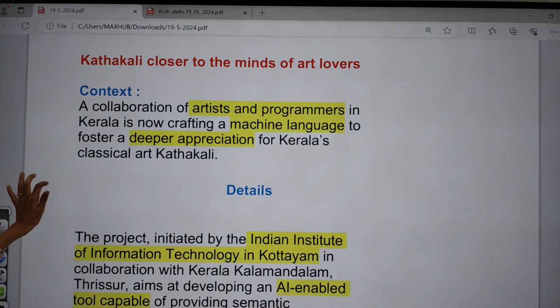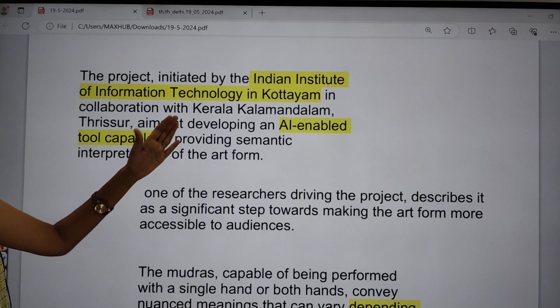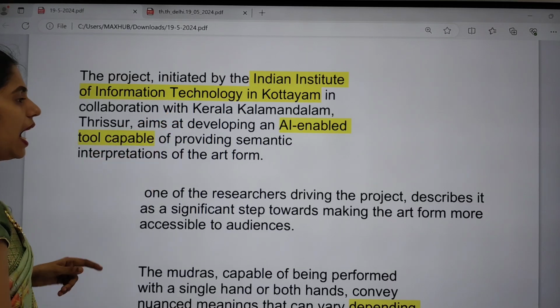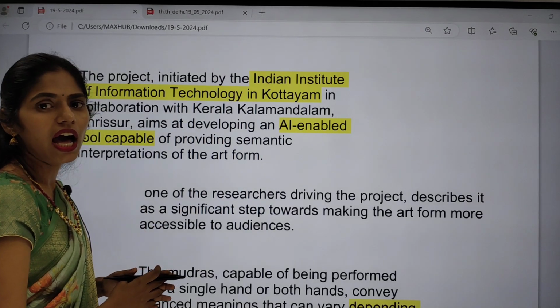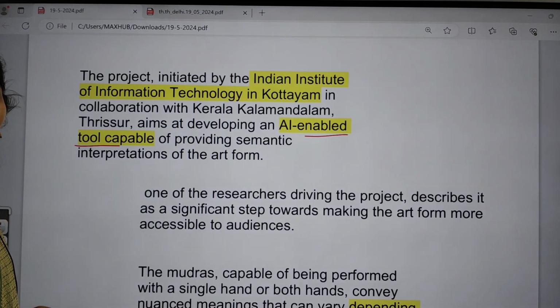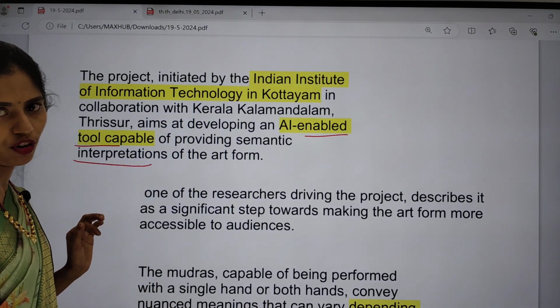If you see the details, it says that this project was initiated by IIT in Kottayam in collaboration with Kerala Kala Mandalam. An important aim of this collaboration is to come up with an artificial intelligence enabled tool, and this tool is capable of providing semantic interpretation of the art form.